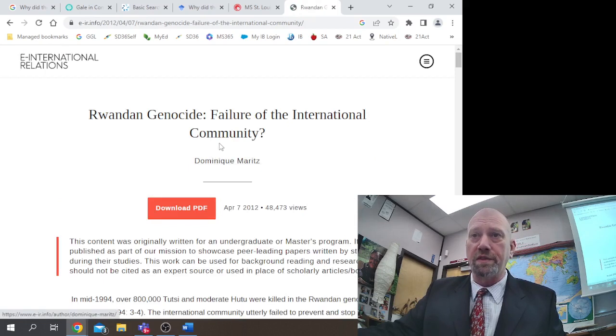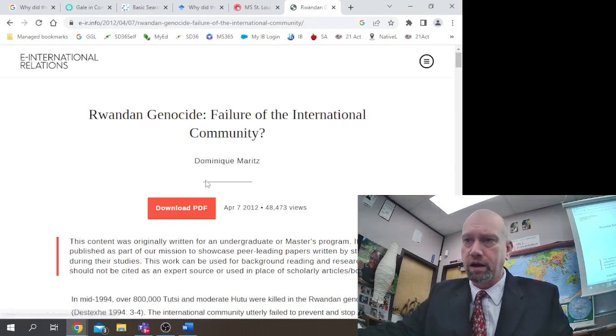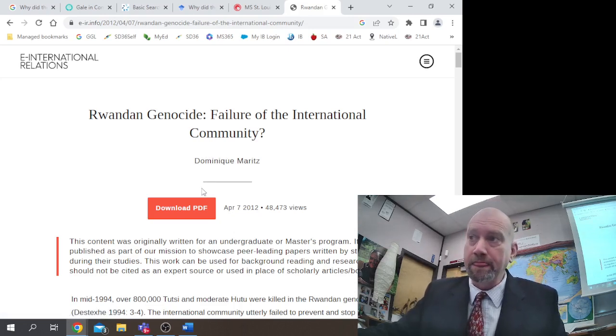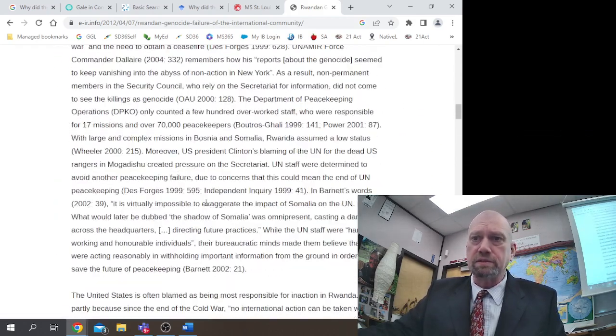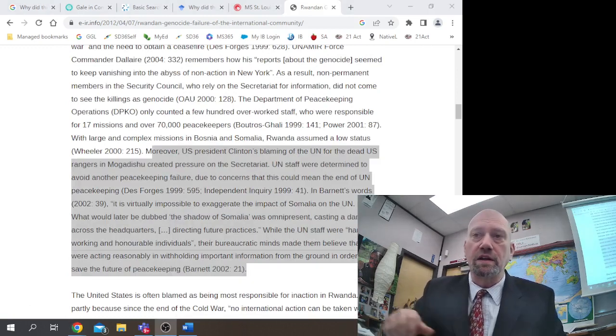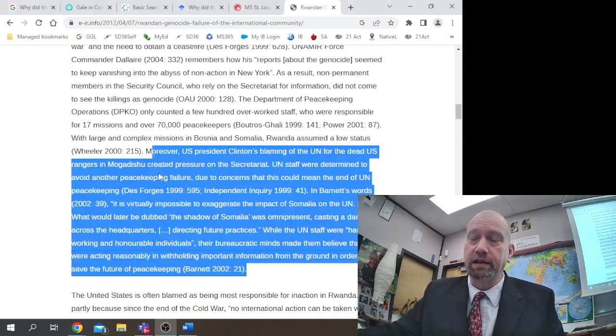It has an author. Authors are useful because then you can Google the author and find out who they are, what their expertise is, and whether they are an expert. If you are looking at an issue specific to a field, you want to see that the author has some sort of background in what they're writing about. Okay, so there is that article. In this section of the article, we found some interesting information about Mogadishu and the impact on that.